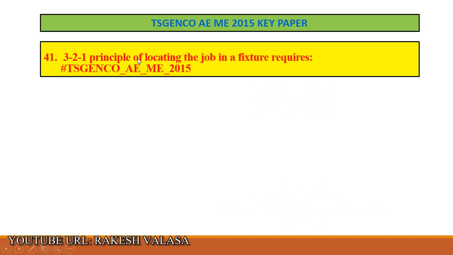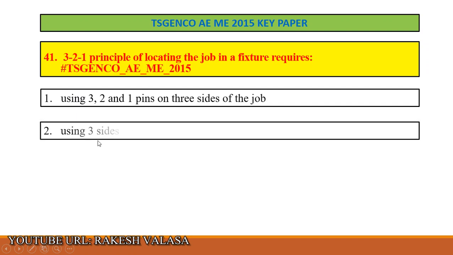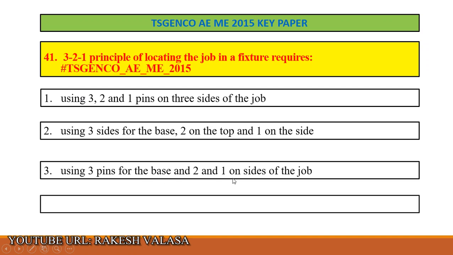3-2-1 principle of locating the job in a fixture requires: Option 1. Using 3, 2 and 1 pins on 3 sides of the job. Option 2. Using 3 pins for the base, 2 on the top and 1 on the side. Option 3. Using 3 pins for the base and 2 and 1 on the sides of the job. Option 4. Using 3 pins for the base, 1 on the top and 2 on the side.